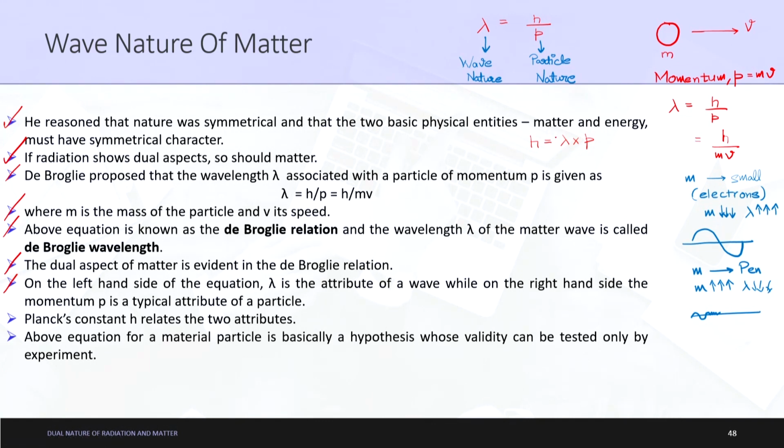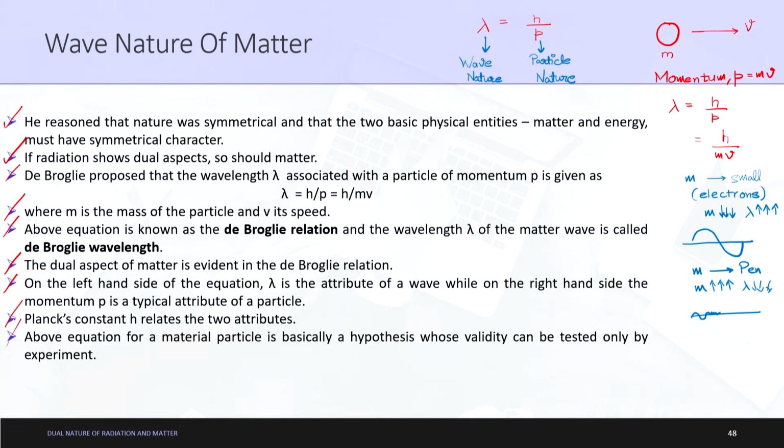So basically, let us say the wavelength lambda increases, then it is quite evident that p should decrease. Why? Because we need the value of h to be constant, because Planck's constant, as the name suggests, is a constant. The above equation for a material particle is basically a hypothesis whose validity can be tested only by experiment.